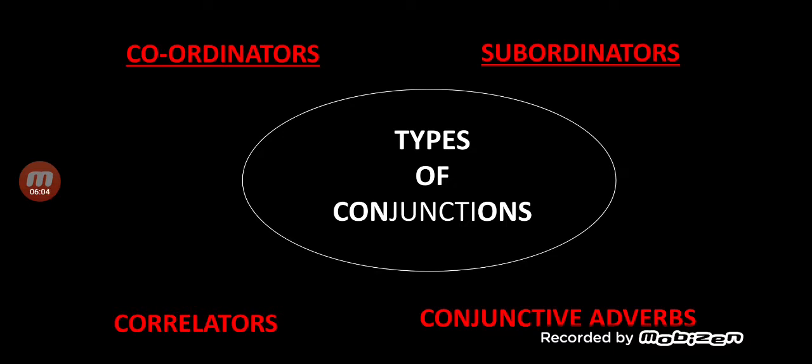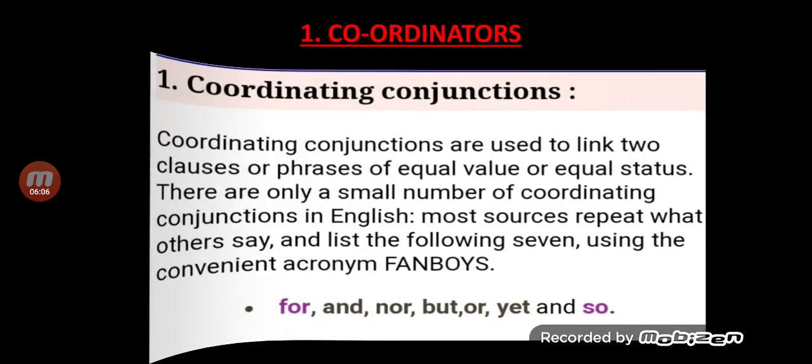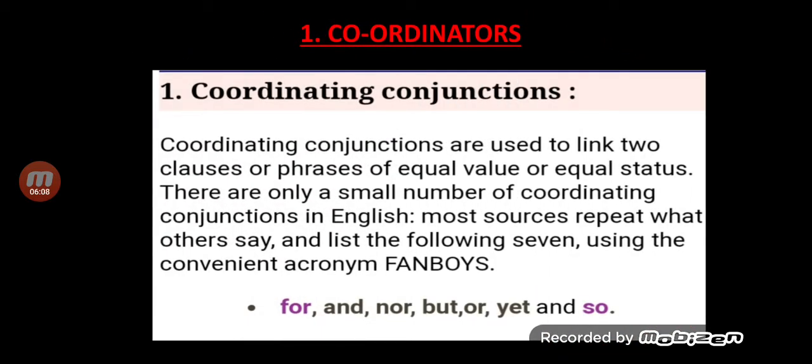Are you ready? Come on, let's first find out what is a coordinator. When we say co, we talk of the equal value, equal status. So coordinating conjunctions are used to link two phrases, two clauses, which are of equal value or equal status.